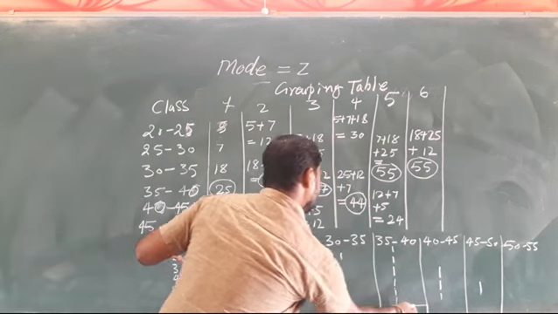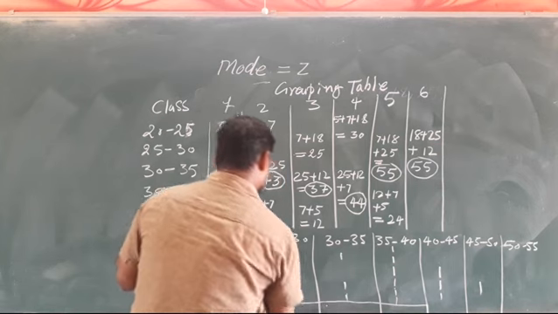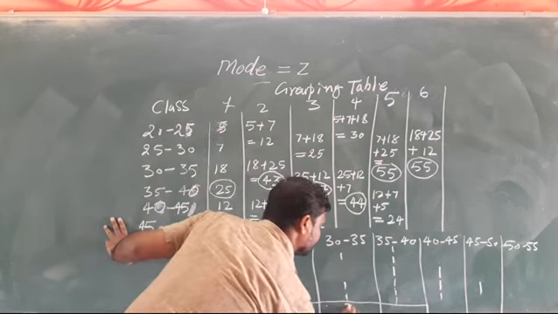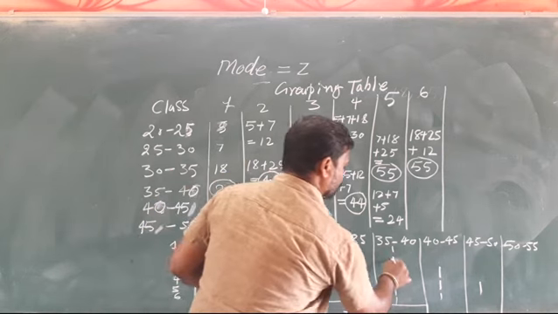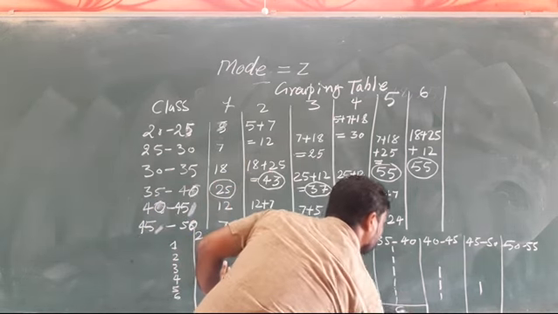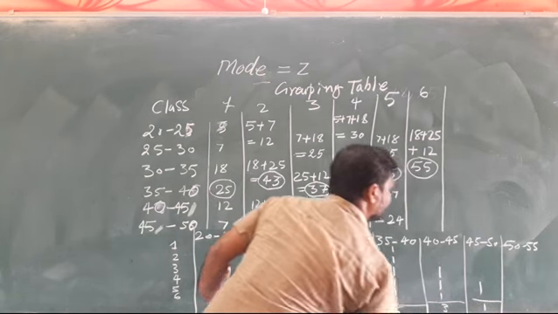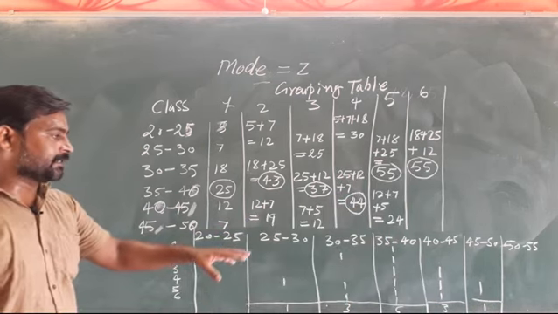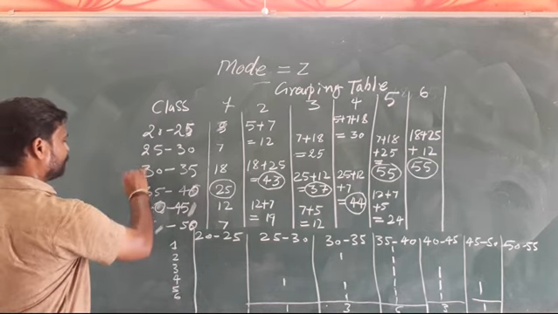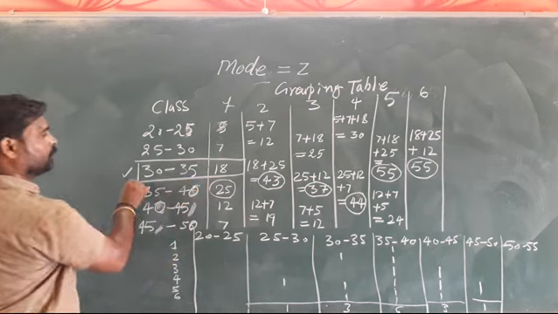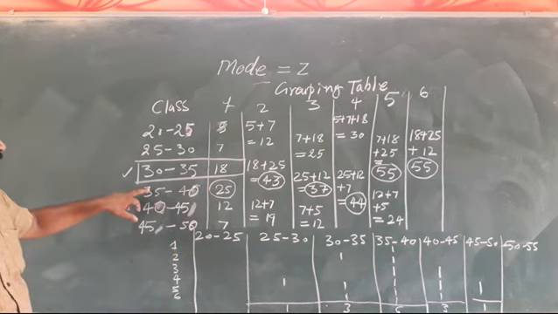Okay, now we will take the total of the tally marks. 25 to 30 gets 1 tally mark, another gets 3 tally marks, and one gets 6 tally marks, and another takes 3 and gives 1. The highest tally is 6, which stands for 30 to 35. That means this is our modal class. This is our modal class.